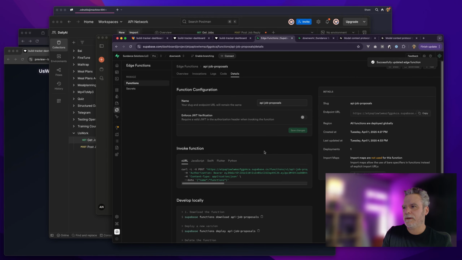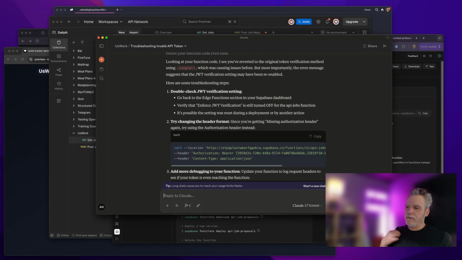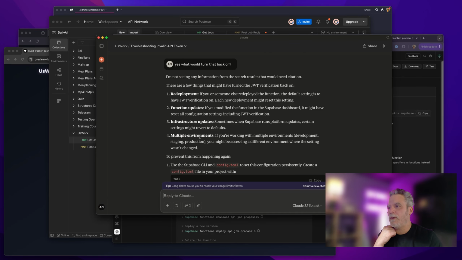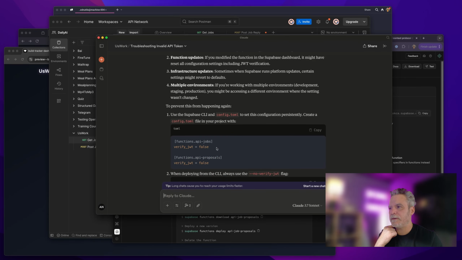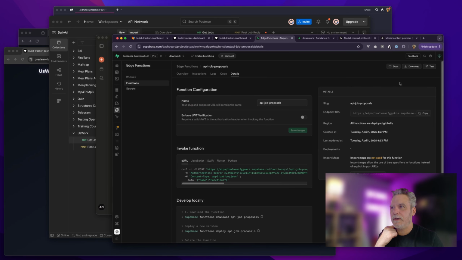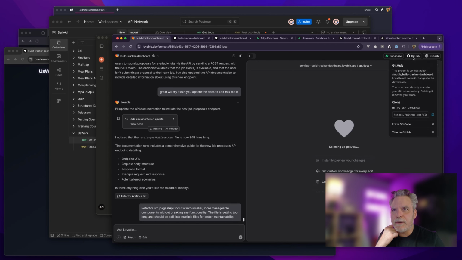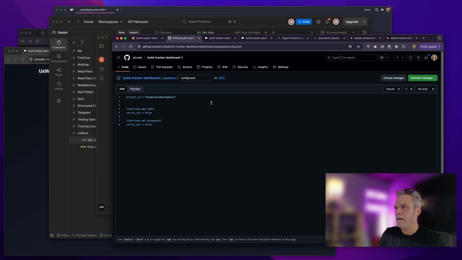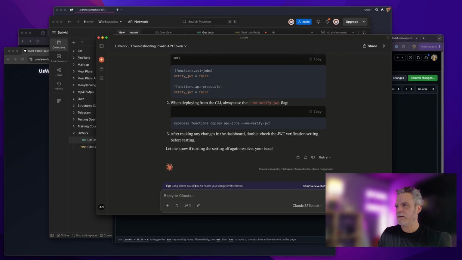That's interesting. Maybe Lovable does it by default. Yeah. Oh, the TOML file. Oh, that's interesting. So this would be owning this at this point, which is fine. It would be like that. I wonder if I could just say any function with API. Great.